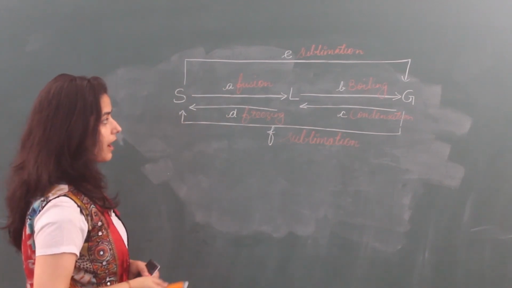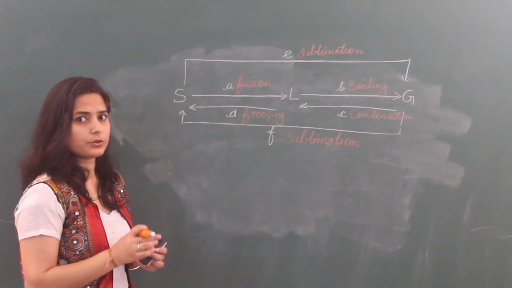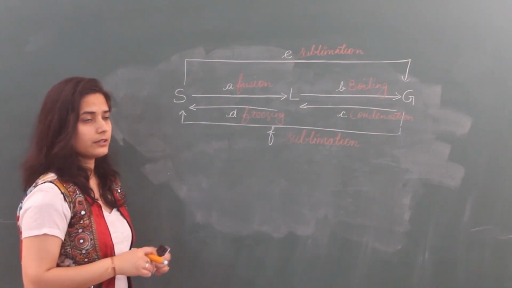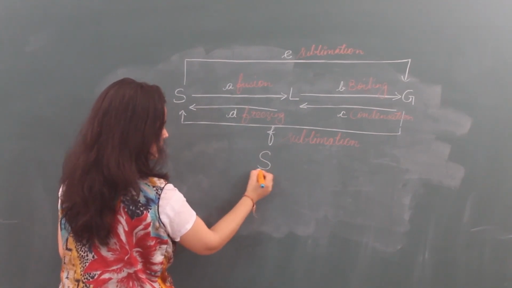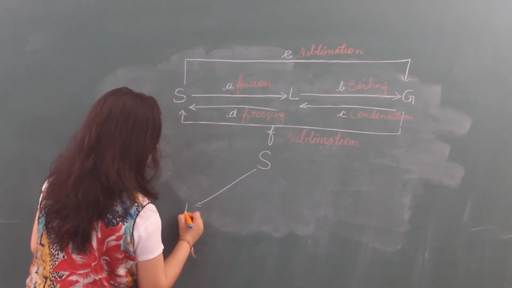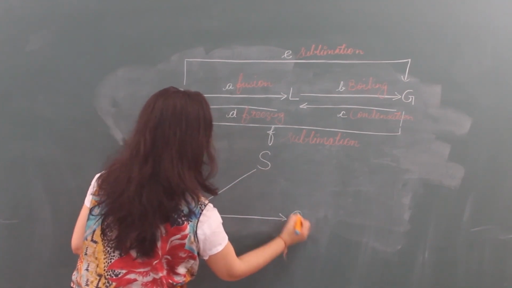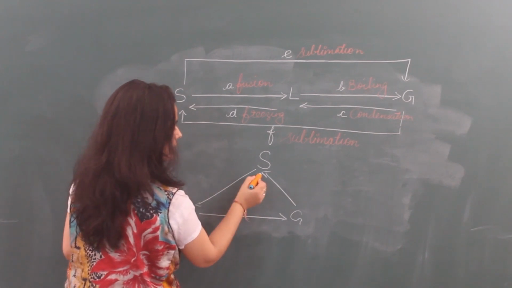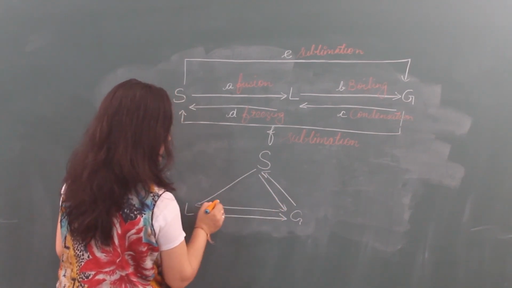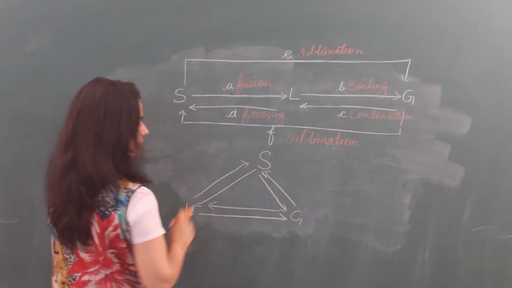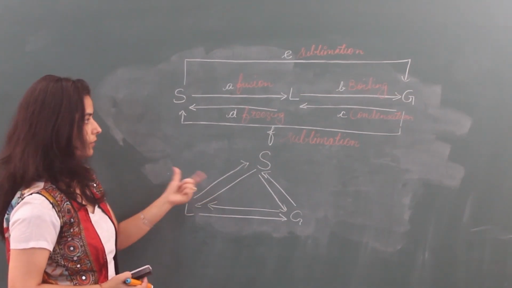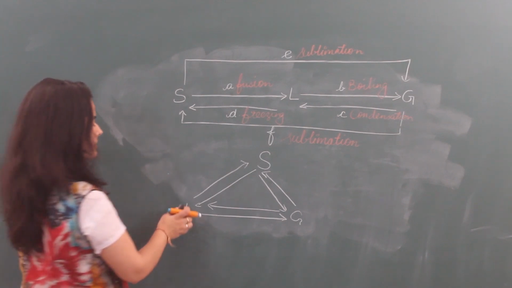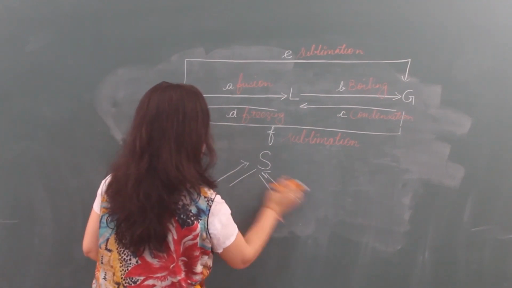So if you are asked to make a flow chart to show change of state of matter, then you have to make a flow chart like this, or you can do it like this: solid into liquid, liquid into gas, gas into solid, solid into gas, gas into liquid, or liquid into solid. And you can name them also here. Okay, so this topic is complete.